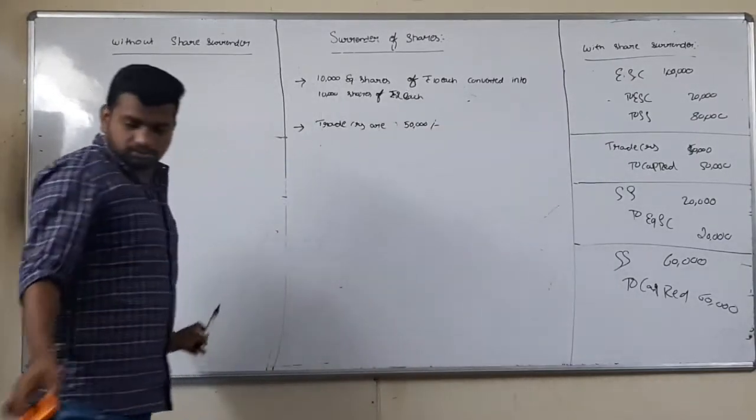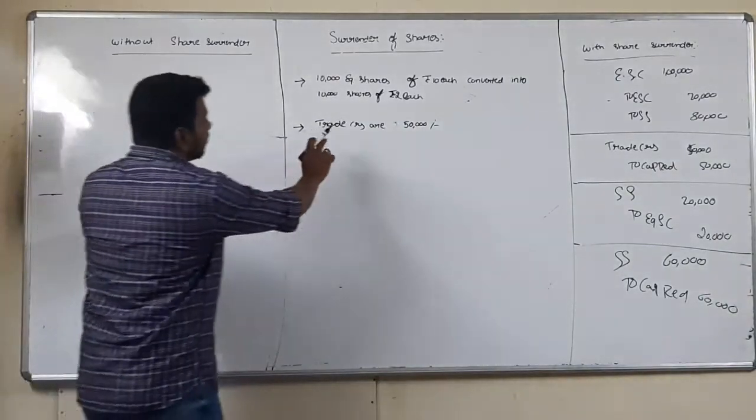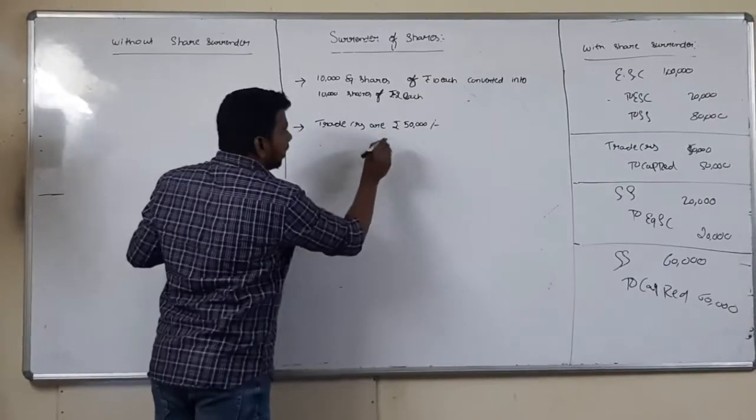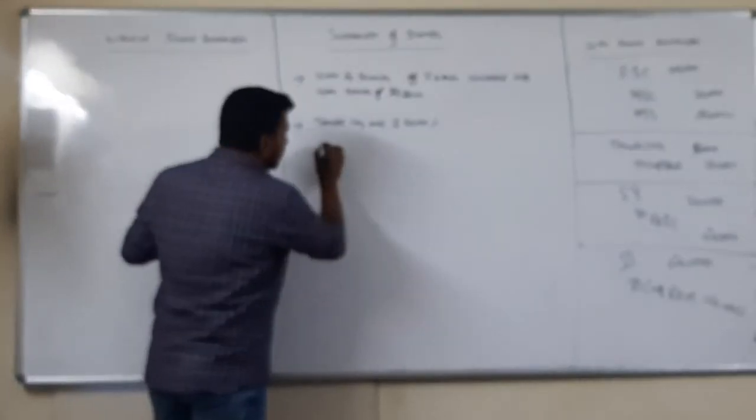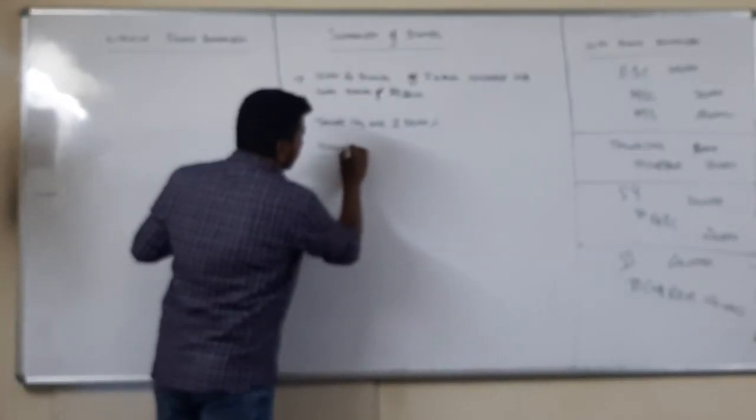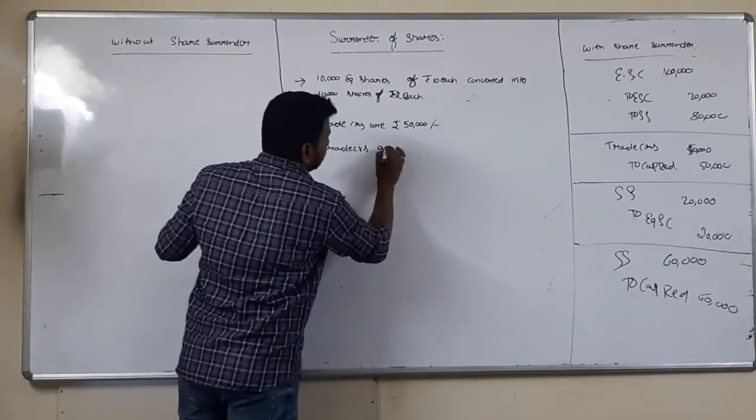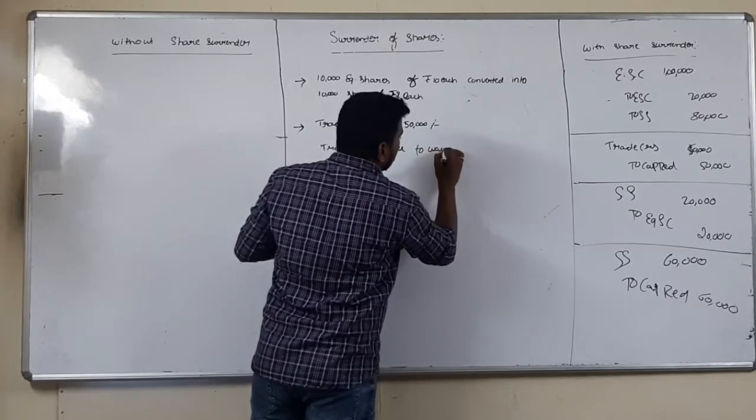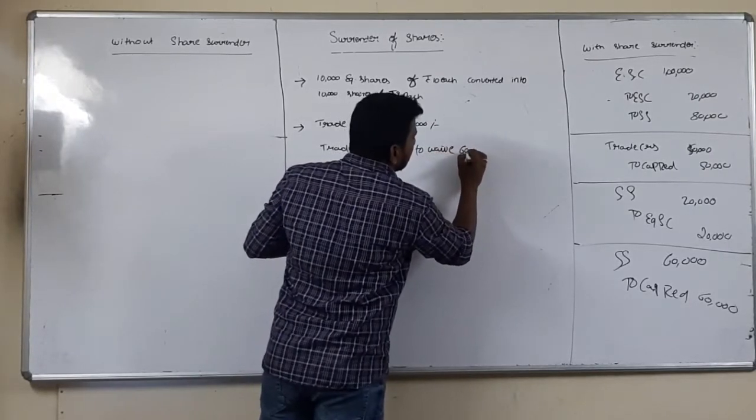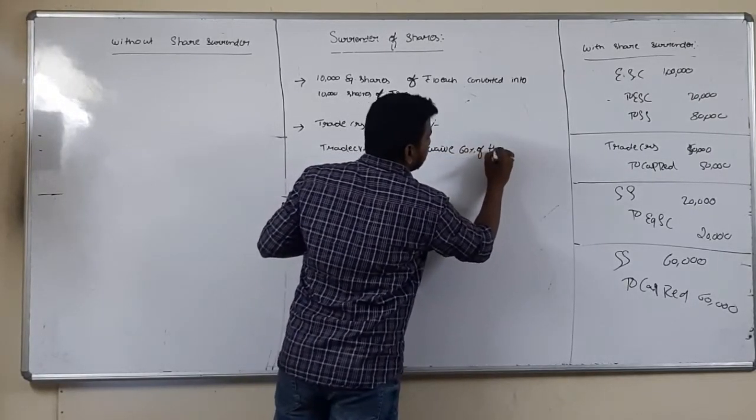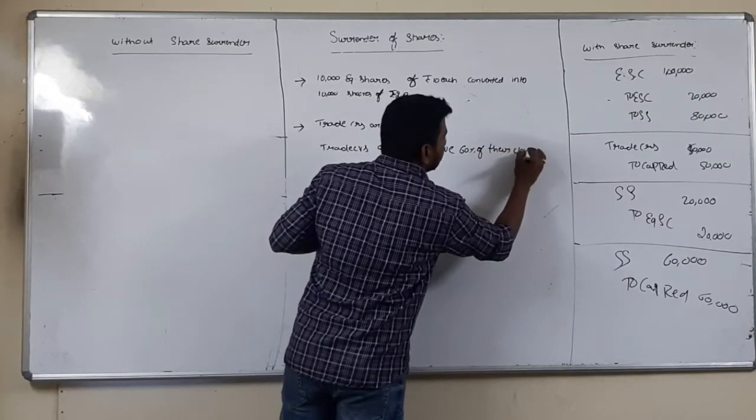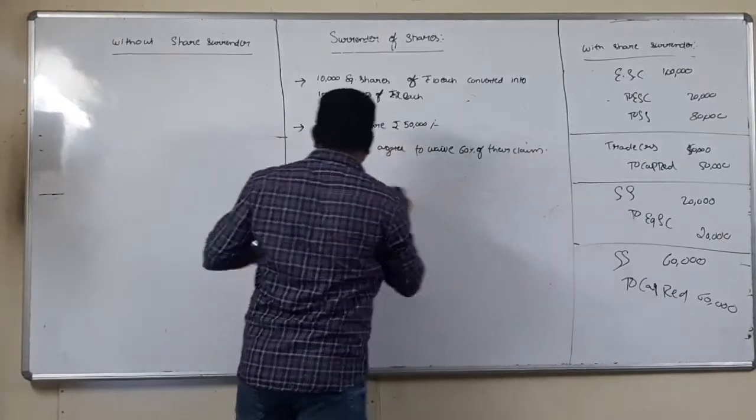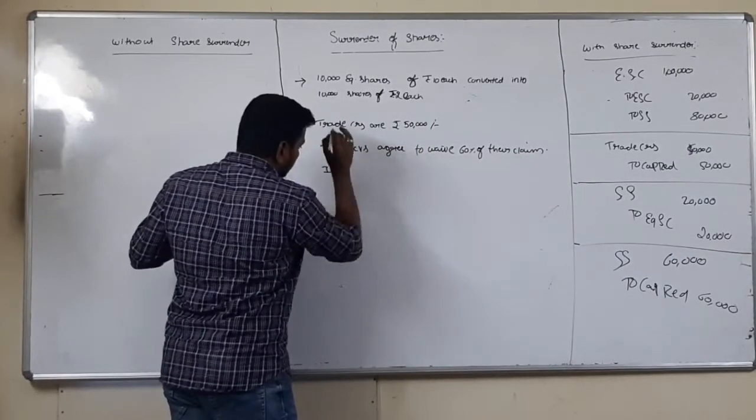Now, trade creditors are rupees 50,000. Out of this 50,000, the trade creditors agree to waive 60% of their claim. Agree to waive 60% of their claim, and see the words properly.